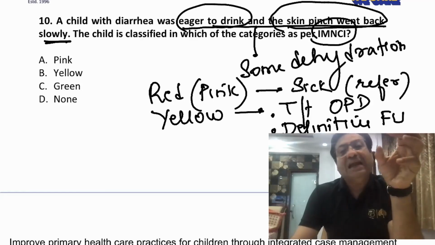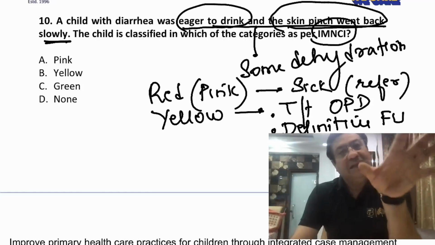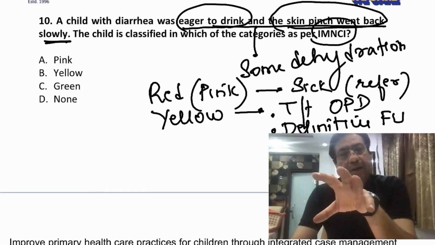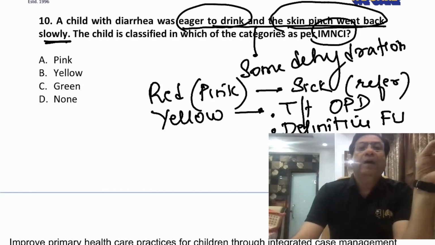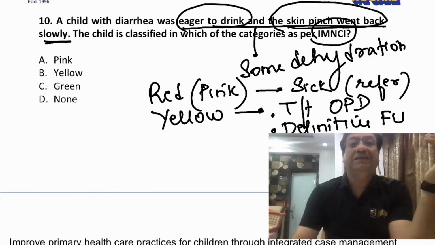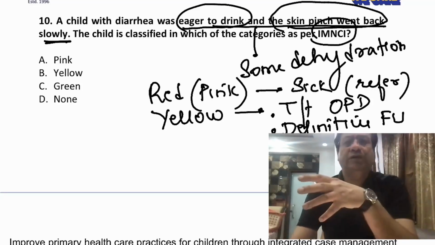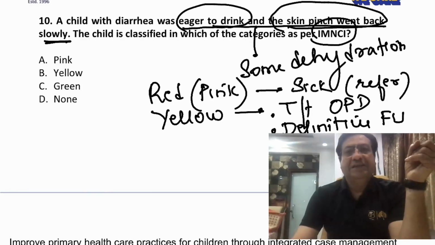But if the child comes to you with some dehydration, this child does require ORS and treatment, but is not sick enough to be immediately transferred to a higher center unless another severe category is associated. For example, if this child has severe pneumonia along with some dehydration, then the child requires immediate referral.